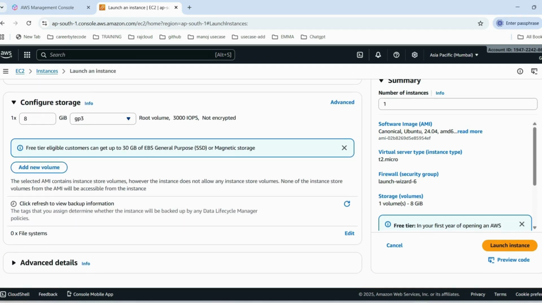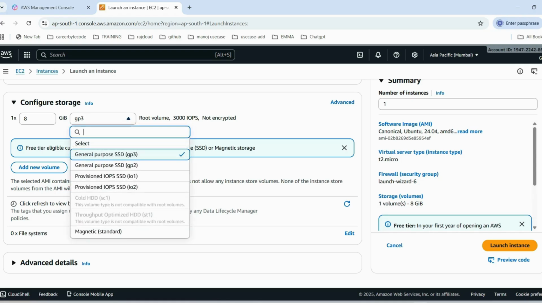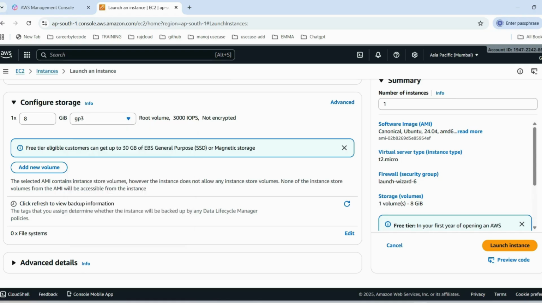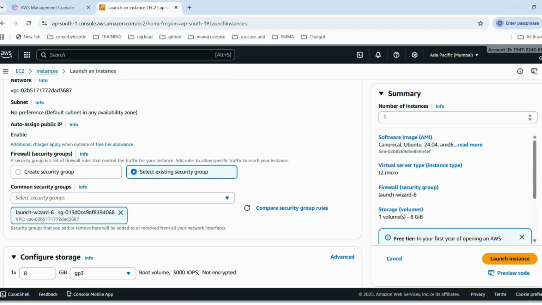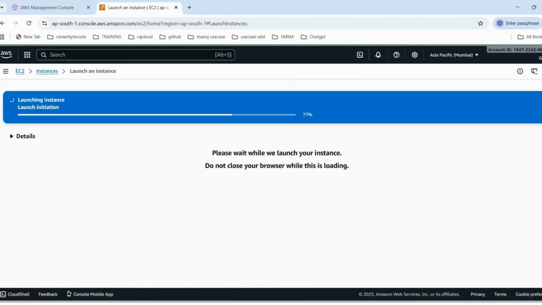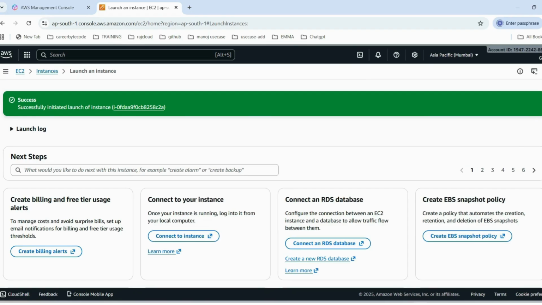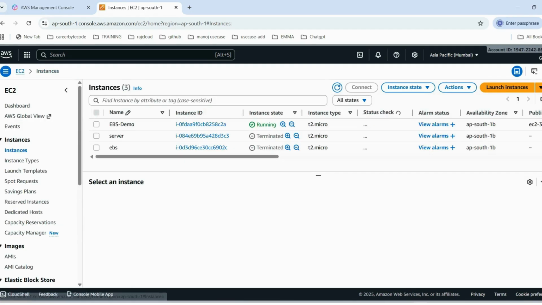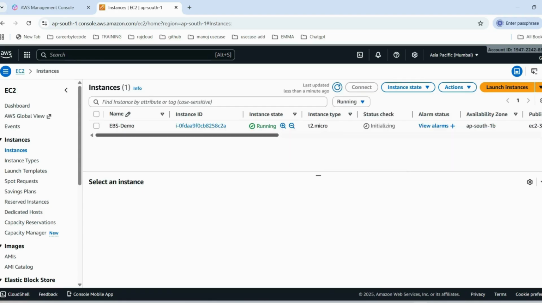Then the configure storage is default, I let it be the default 8 GB gp3. The number of instances is 1. Give launch instance, and the instance is created successfully. Then go to instances and see the status, it's running. My instance name is EBS demo. I change the filter to running, so it will only show the running instances.